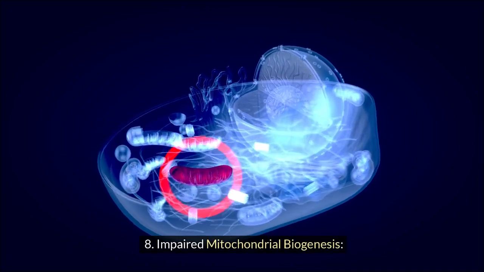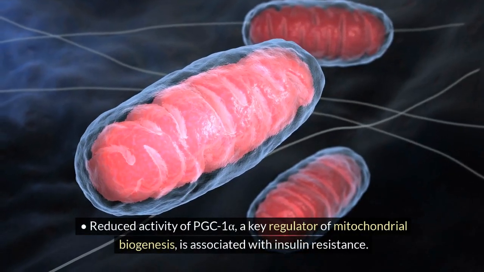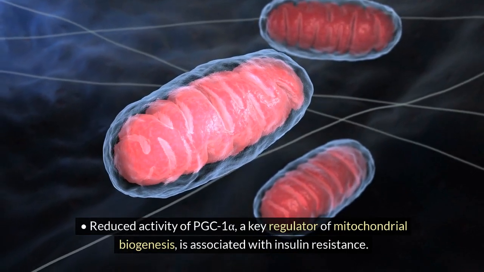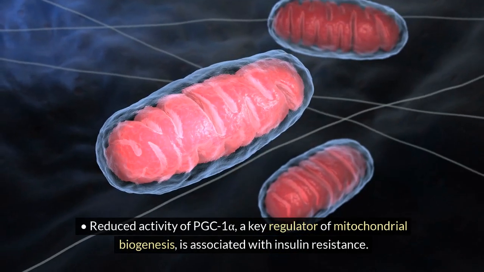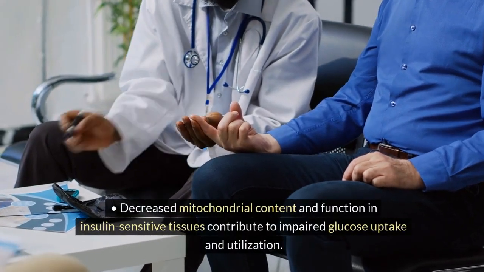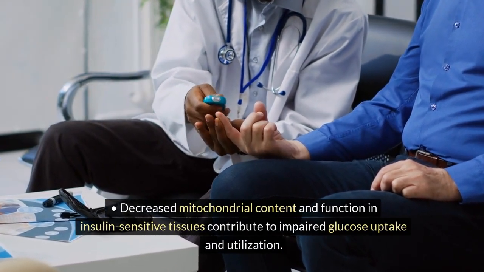Impaired mitochondrial biogenesis. Reduced activity of PGC-1alpha, a key regulator of mitochondrial biogenesis, is associated with insulin resistance. Decreased mitochondrial content and function in insulin-sensitive tissues contribute to impaired glucose uptake and utilization.